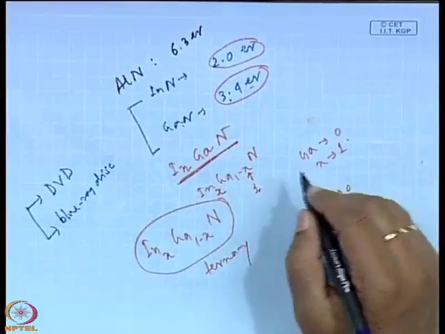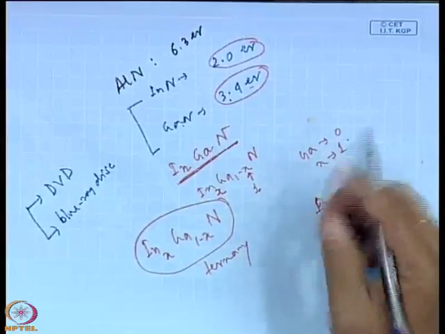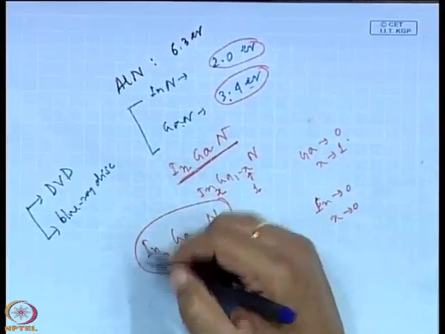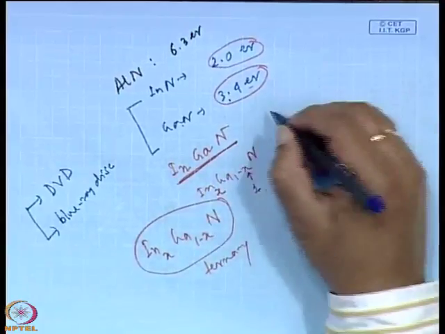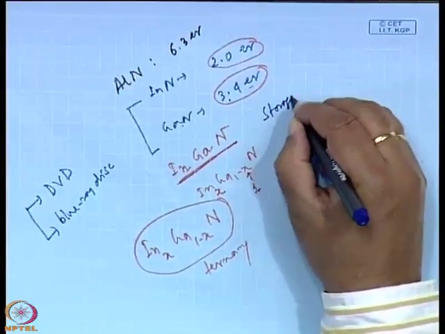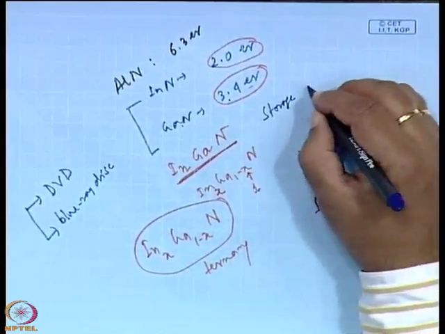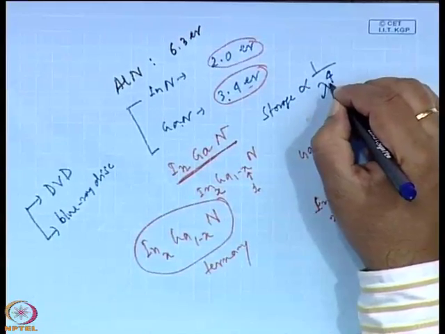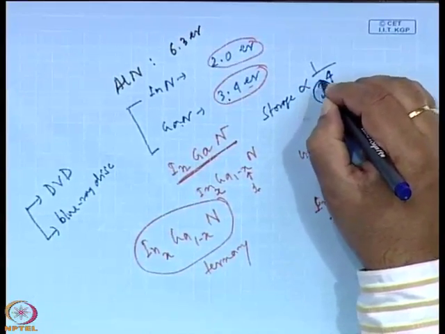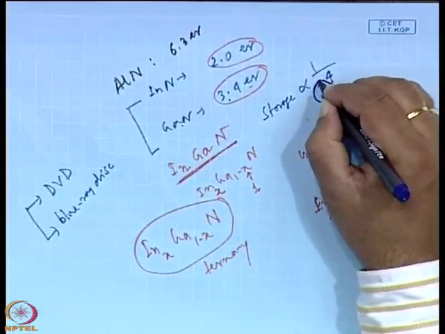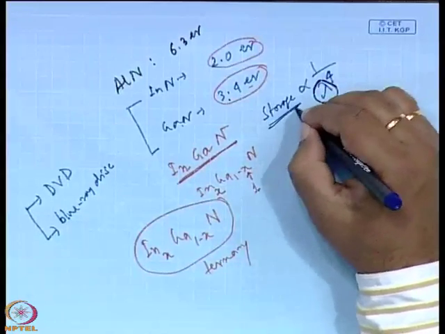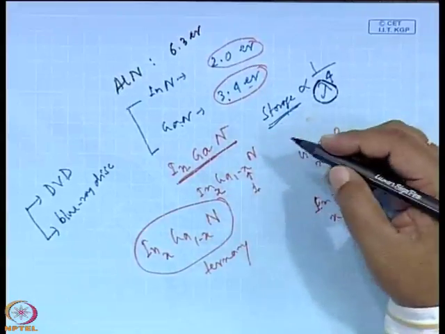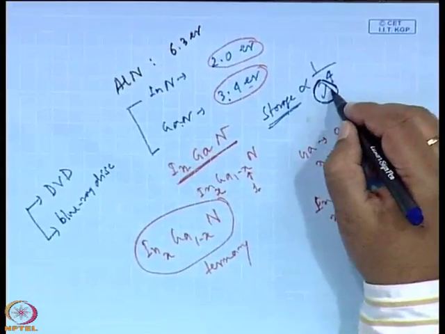And present generation people use say a red LED, earlier people used infrared LED. The storage capacity in a disc is almost proportional to 1 by lambda to the power 4. So, if lambda becomes very small, the storage capacity will be increased, and very high storage will be there if lambda is small.